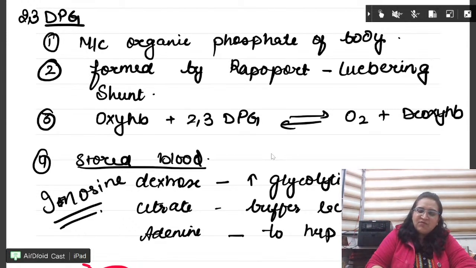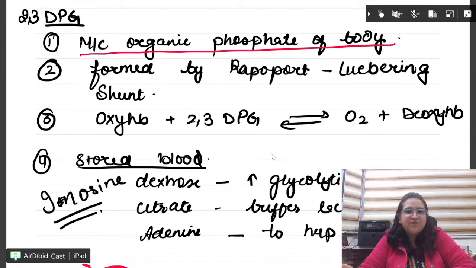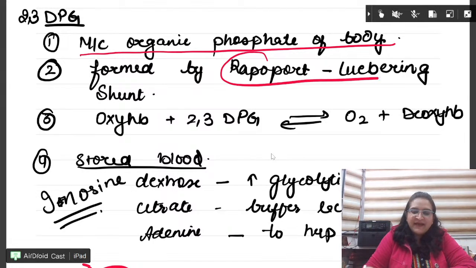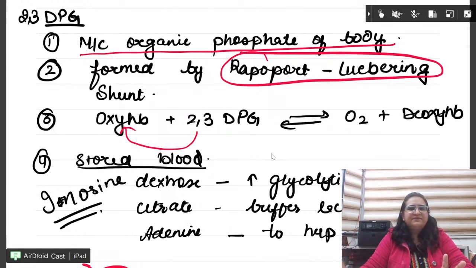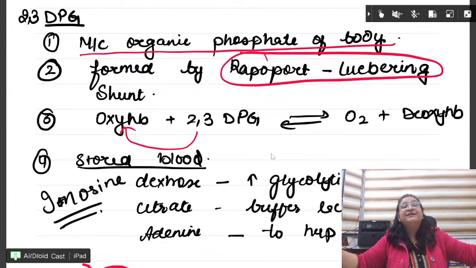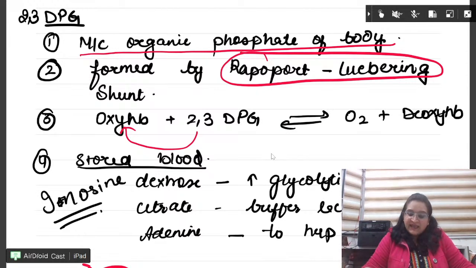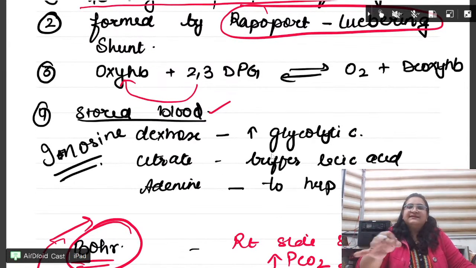It is the most common organic phosphate of the body. It is formed by the Rapoport-Luebering shunt. What does it do? It combines with oxyhemoglobin. Simple. Its work is to combine with oxyhemoglobin and separate oxygen from hemoglobin. That is its work. In stored blood, it decreases.